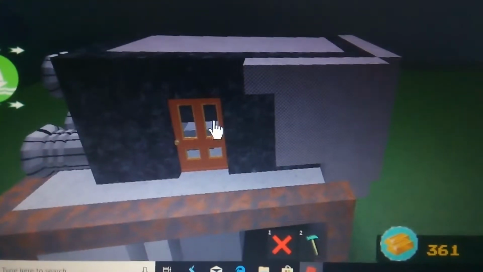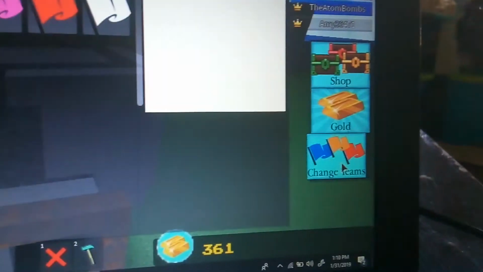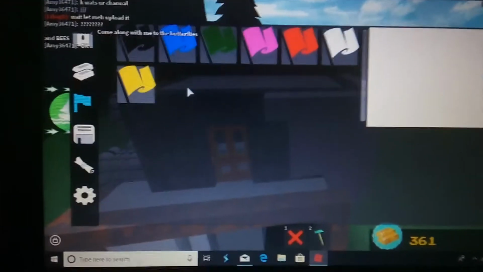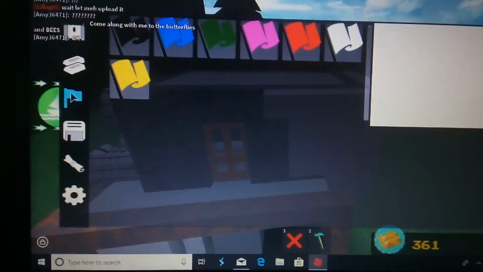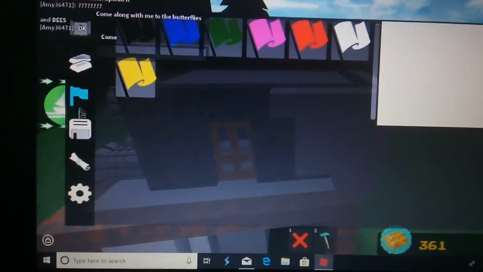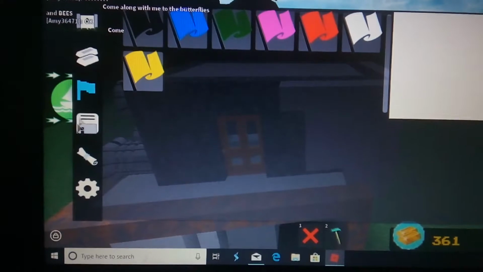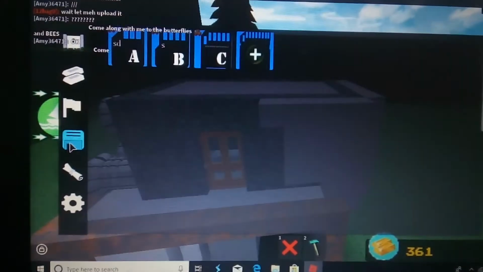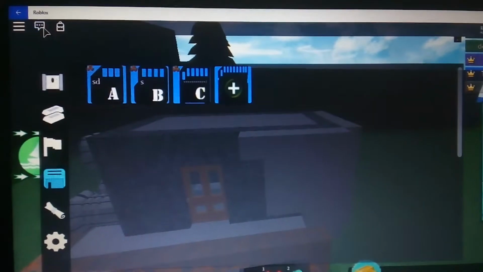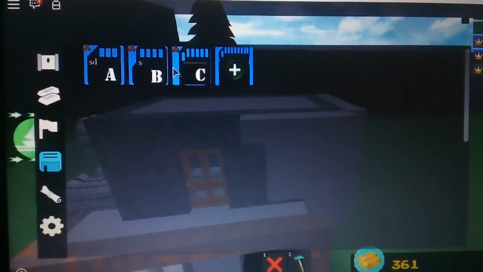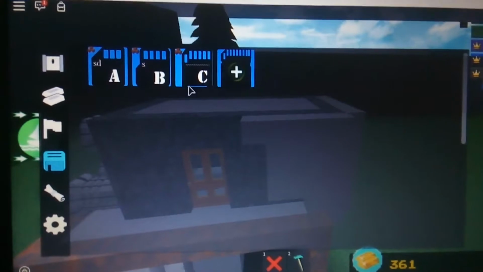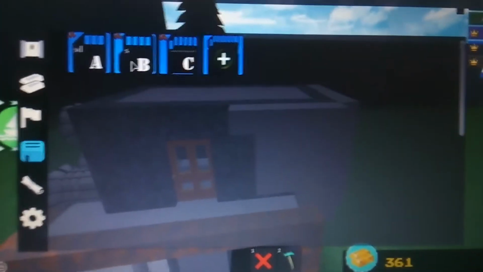Okay, so what you want to do is go to your teams, and you see this. You've got this line of things right here. You want to go to this box, click on the box, and you've got the ABC. These are how many things you can change. Like, you can load your boats and stuff, but you have to save a boat on one of these.